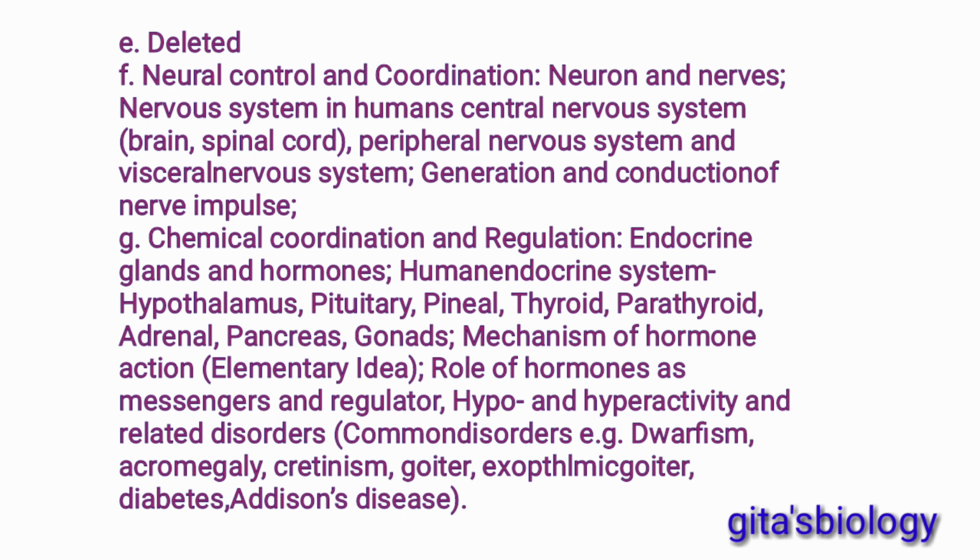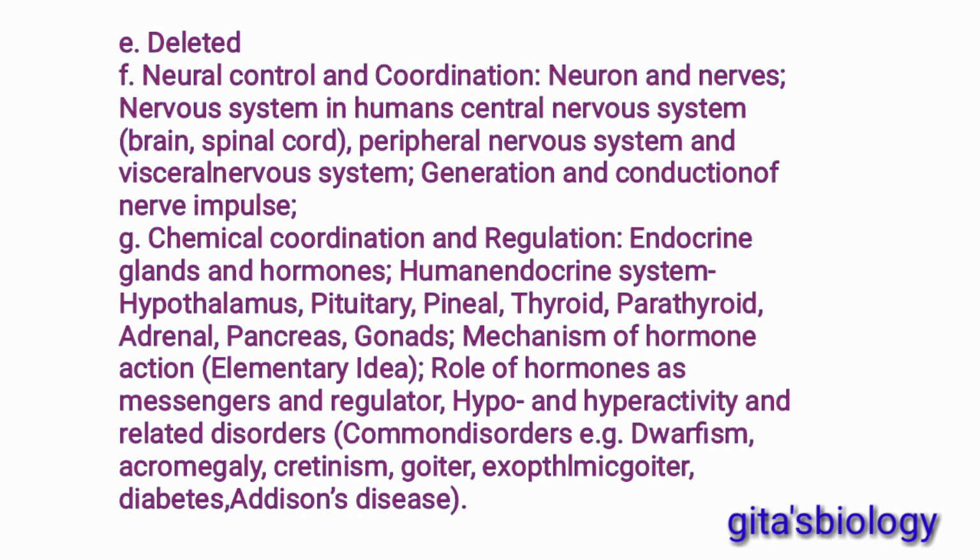Then the sixth chapter, that is neural control and coordination. It contains neurons and nerves, the nervous system in humans, the central nervous system, that is brain and spinal cord, the peripheral nervous system and visceral nervous system, then generation and conduction of nerve impulse.